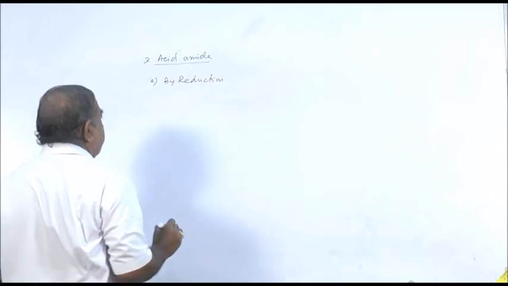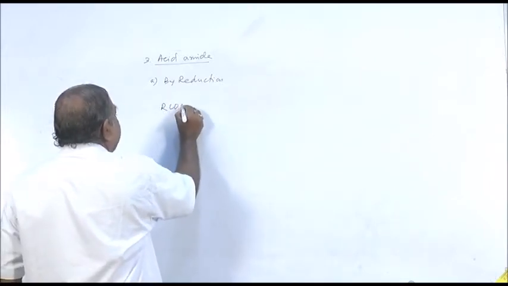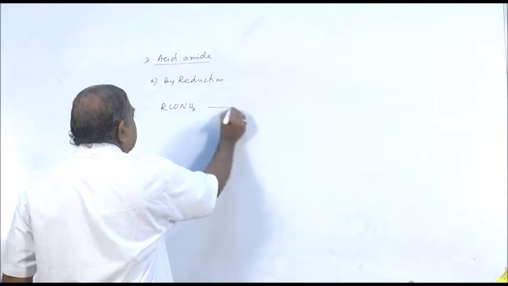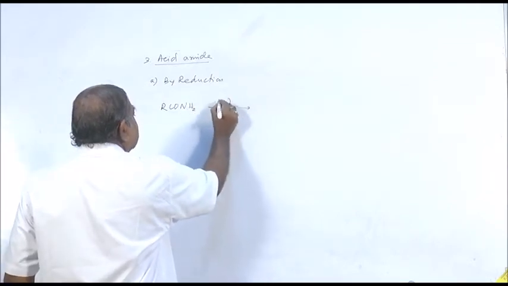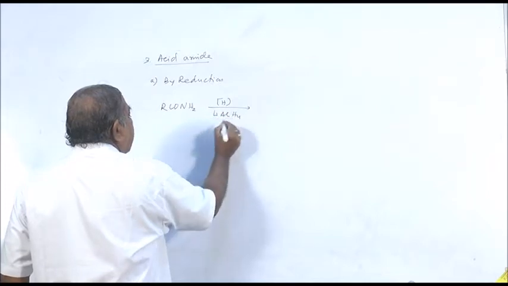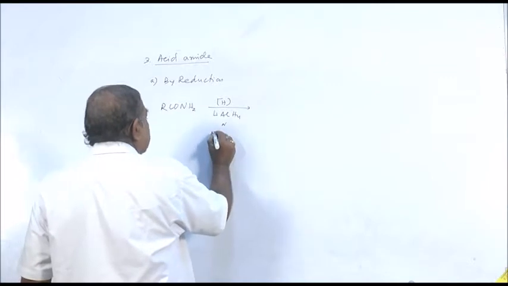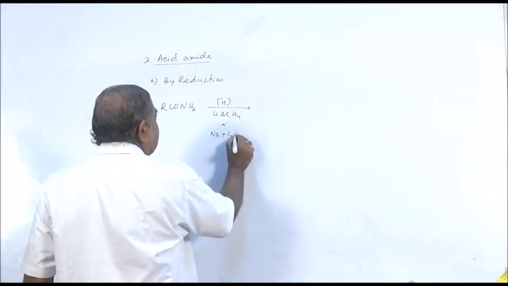Acid amide, general formula RCONH2. Here also the reducing agent, you can take lithium aluminum hydride, or another is a mixture of sodium and ethyl alcohol.